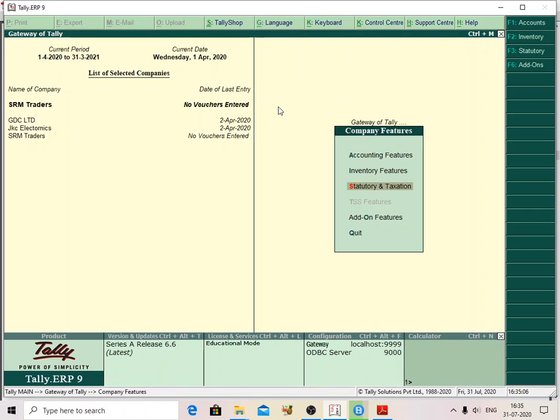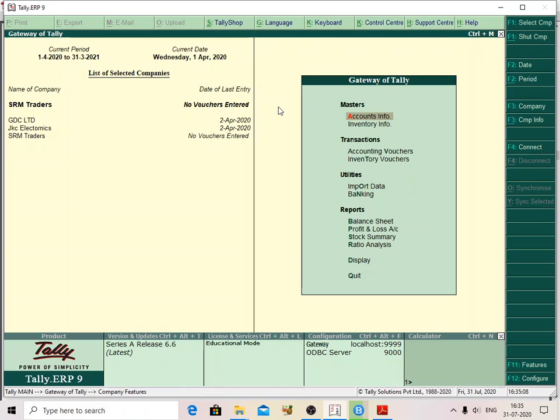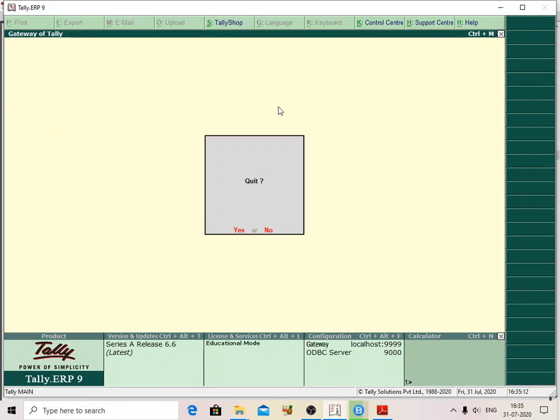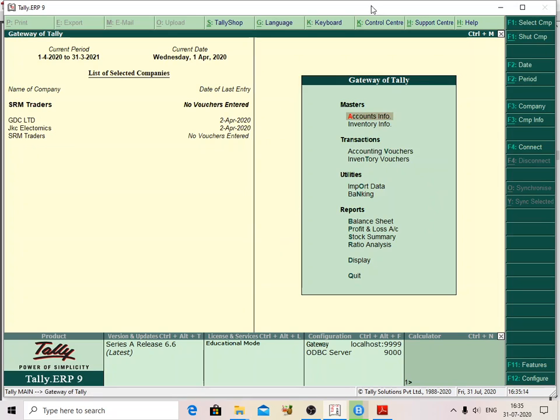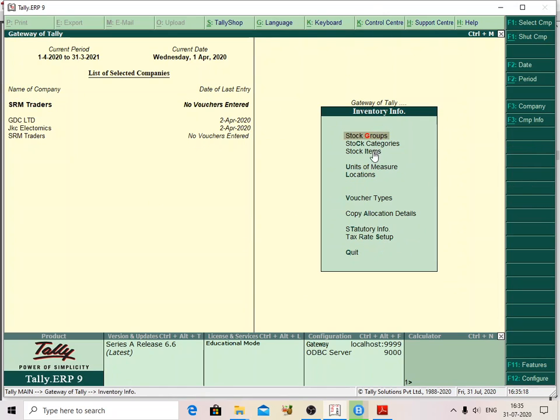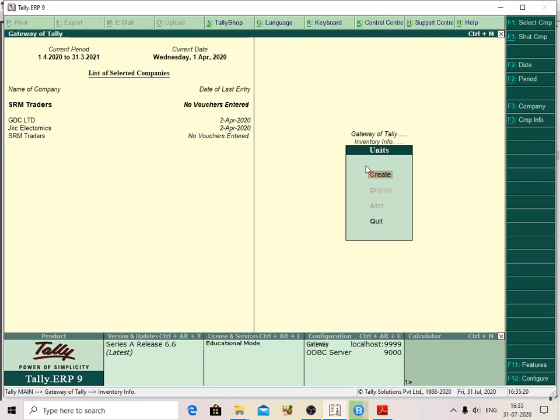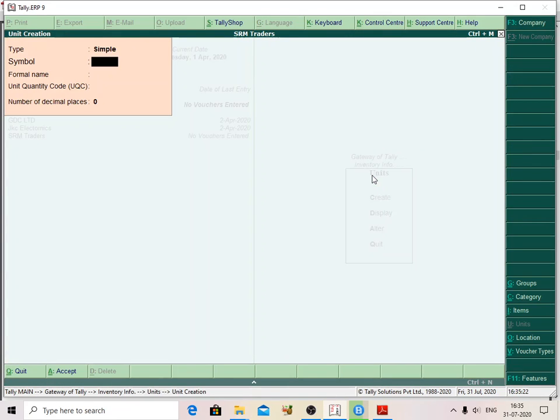After this creation, now I am going to create a stock item as a bundle. How to create? Go to Gateway of Tally, Inventory Info, Unit of Measure, Create, bundle.